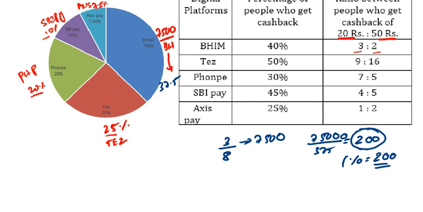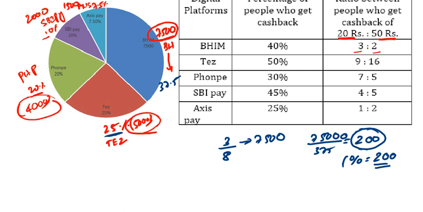Based on 1% is equal to 200, this is 25%. 25% means how many? 25% is 5,000. This Tej app will be 5,000. This is 20%, that is 4,000. This is SBI Pay 10%, that is 2,000. Then Axis 7.5%, that is 1,500. Now the values are: Beam app is 7,500, Tej app is 5,000, PhonePe is 4,000, SBI Pay 2,000, Axis Pay is 1,500.